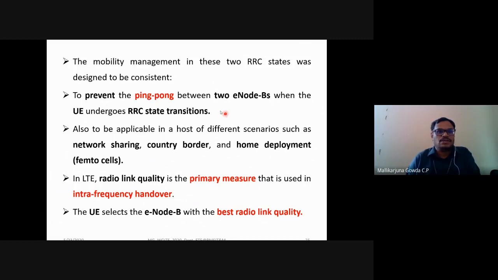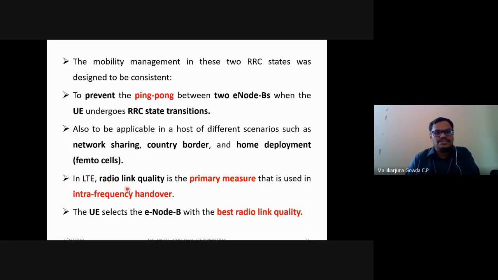It is also applicable in a host of different scenarios like network sharing, country border, or even home deployment. Network sharing means maybe different service providers, like Airtel, Vodafone, or Jio. Among them, if there is a sharing, in such cases also it is required. Then at country borders also this is required.